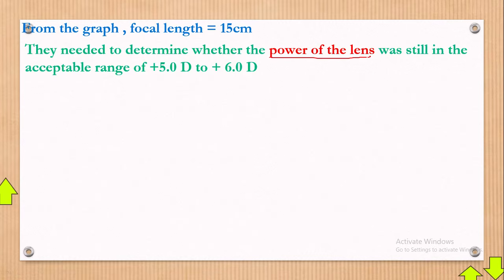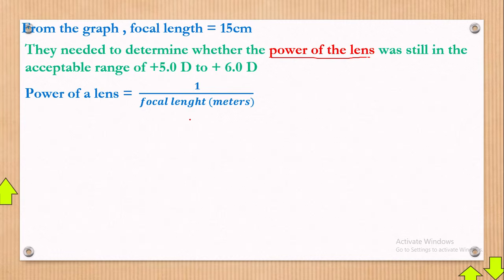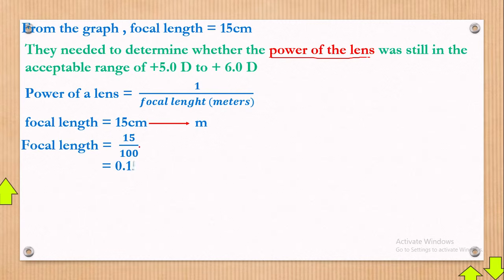Therefore, in the next part, power of a lens equals 1 over the focal length, but that must be in meters. Our focal length must be in meters. We remind you that focal length was 15 centimeters, but we need to convert it to meters. So converting it to meters, what are we going to do? We simply divide by 100. So focal length equals, when you divide by 100, 0.15 meters. This is our focal length.